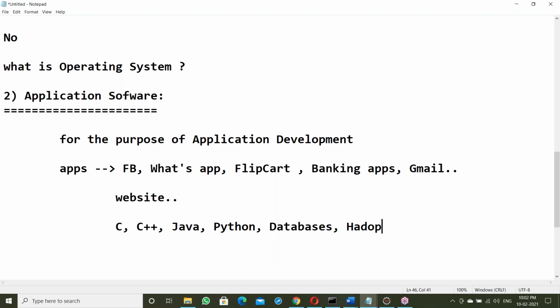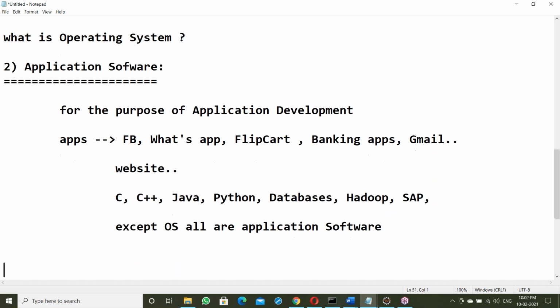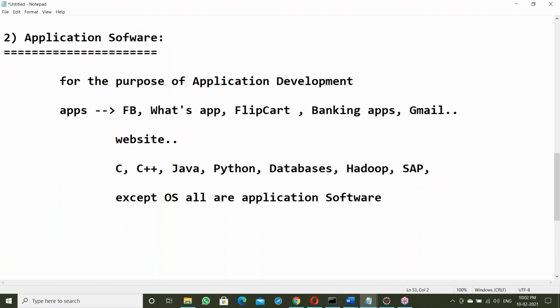Next, maybe Hadoop, SAP, all these are application software. Except OS, all are application softwares. OS means operating systems like Windows OS, Linux OS, Unix OS. Except these operating systems, everything is application software.